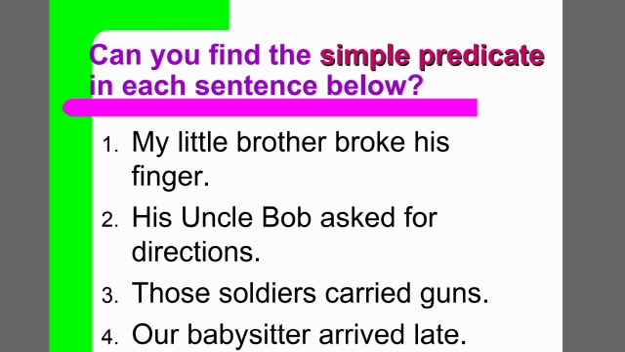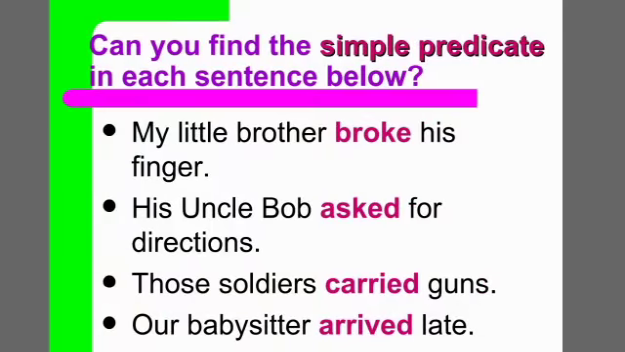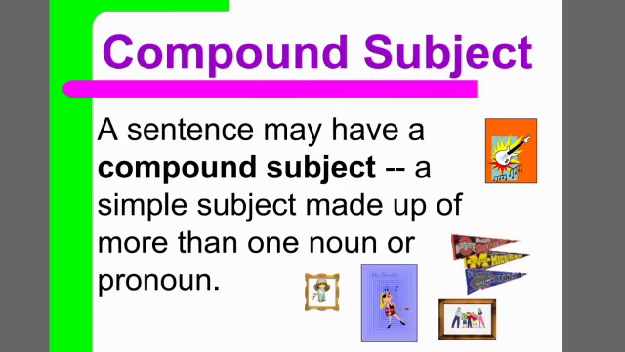Once again, we are revising the same thing. We have to find out the verb in the sentence, and then the rest of the part, broke his finger, is the predicate part in the sentence. Asked for directions is the predicate part in the sentence. Carried guns is the predicate part in the sentence.